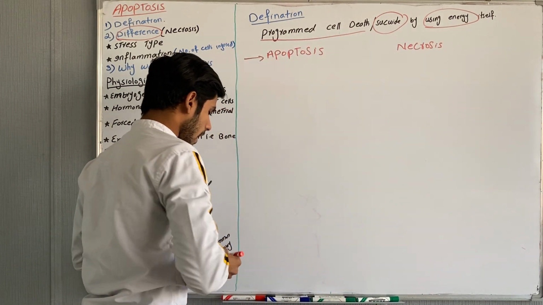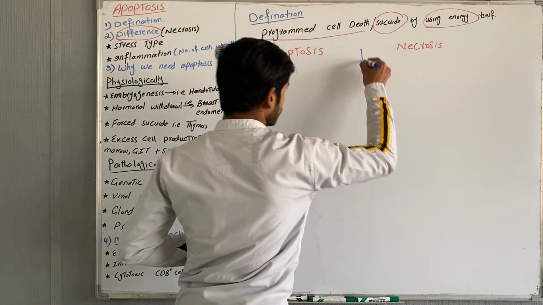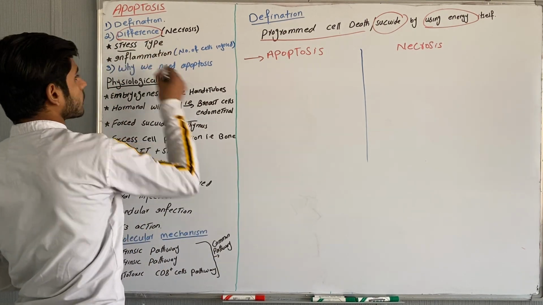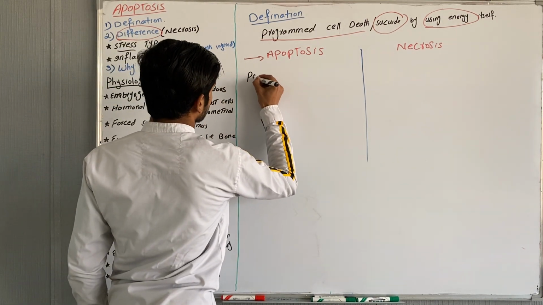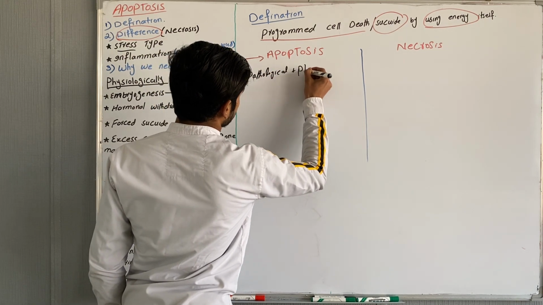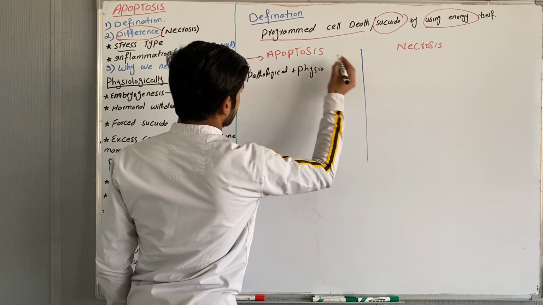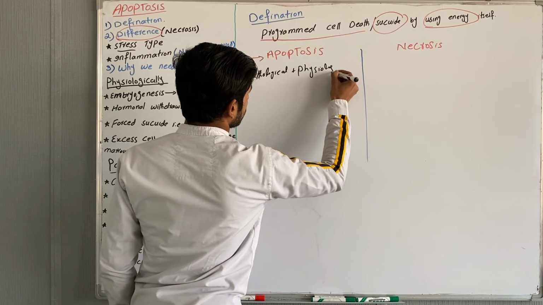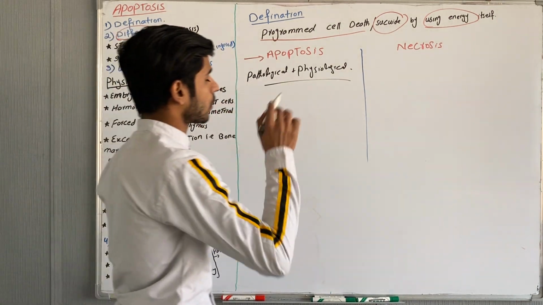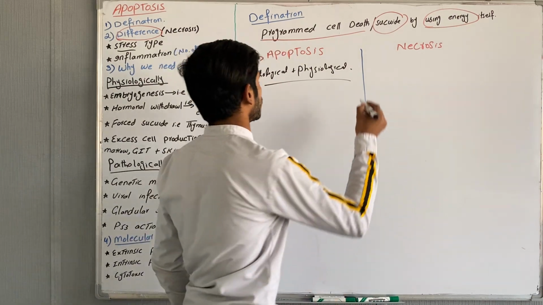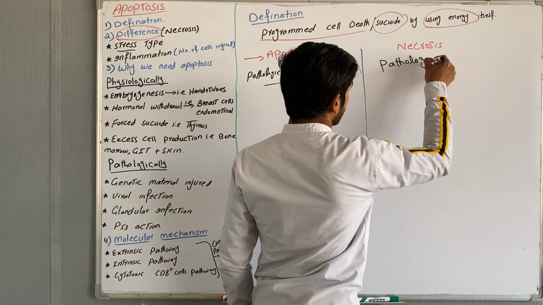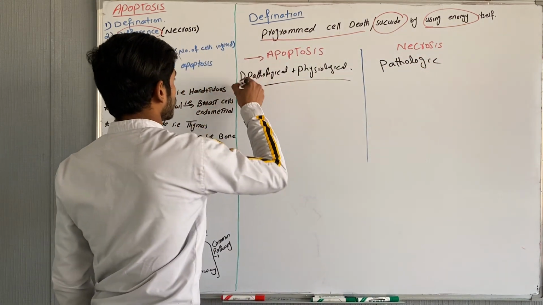In apoptosis, stress may be both pathological and physiological, so both stresses will cause apoptosis. But in case of necrosis, the stress will always be pathological. This was the first difference on the basis of stress.